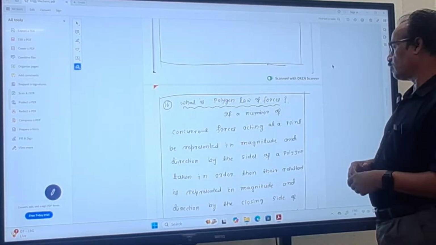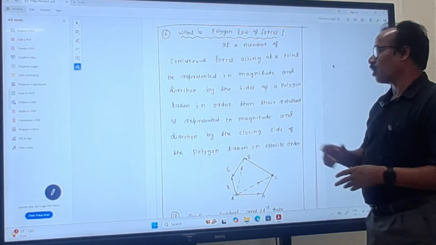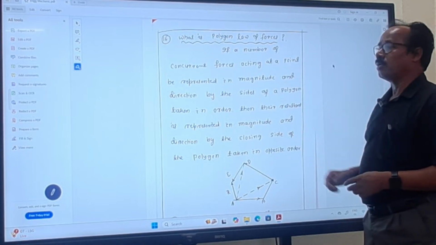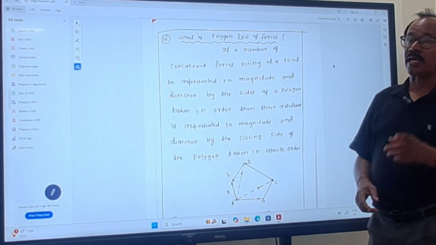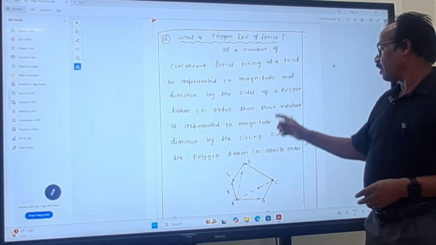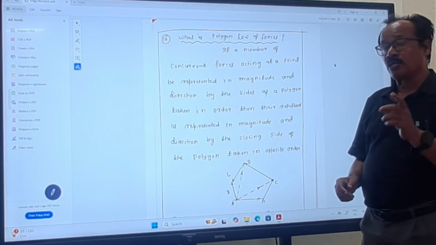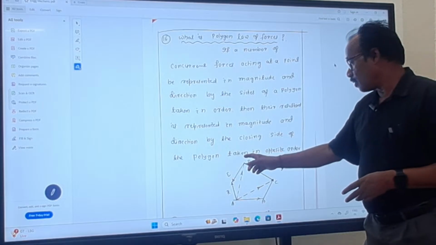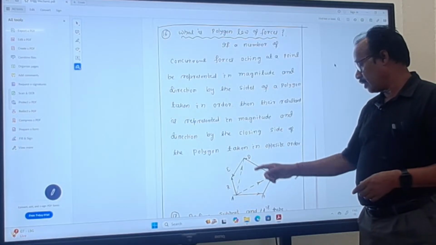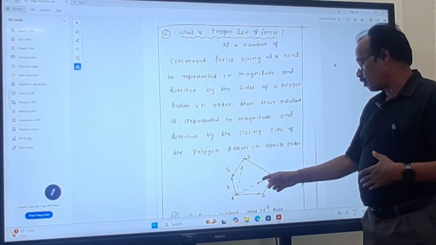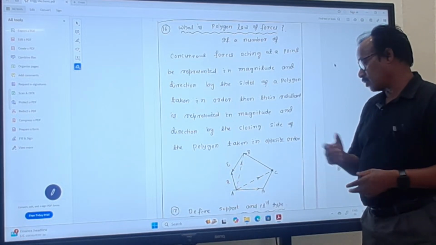Then next question is, what is polygon law of force? If a number of concurrent forces acting at a point are represented in magnitude and direction by the sides of a polygon taken in order, then their resultant is represented in magnitude and direction by the closing side of the polygon but taken in opposite order. Here AB, BC, CD, DE are the sides of the polygon, but EA is the resultant of the polygon but in opposite direction.